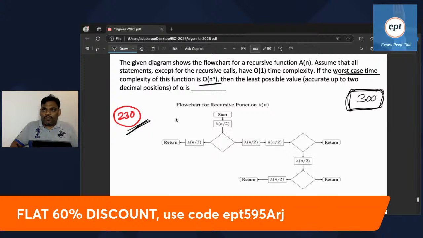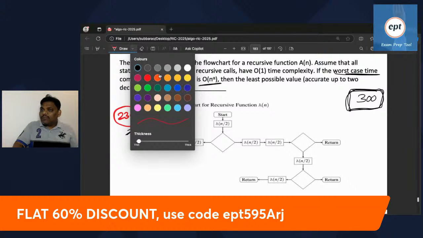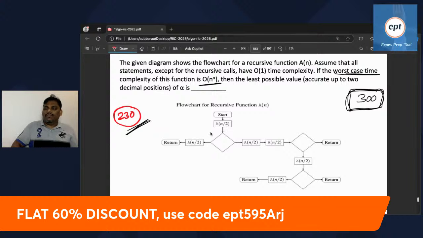Because he is asking for the worst case, you have to see the path where the worst will come. I think it is starting from the main program. You can go left also, right also. If you go left side, there is only one function call. If you see the right side, so many function calls are there. We have to take the path where maximum time will come, so maximum function calls, maximum time.